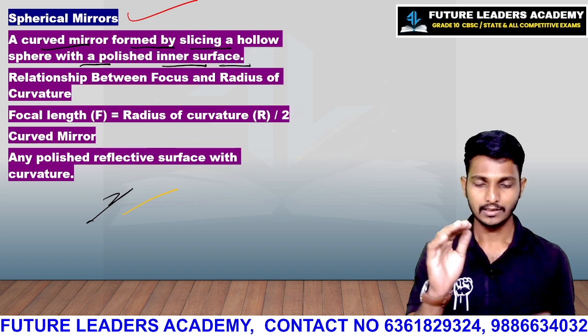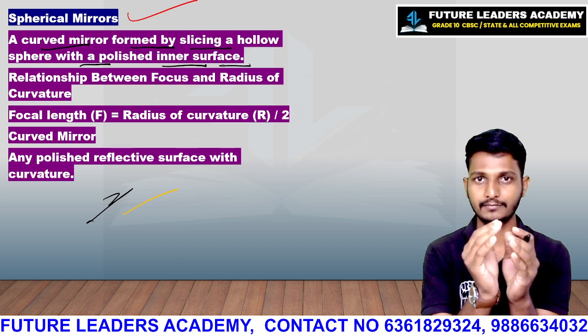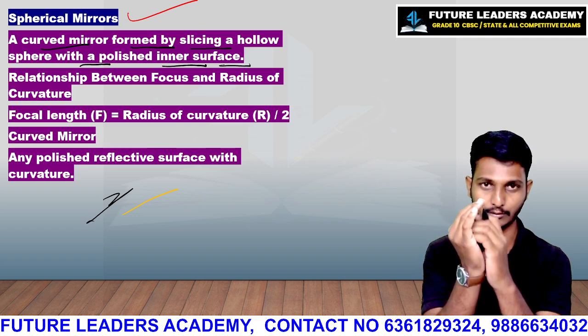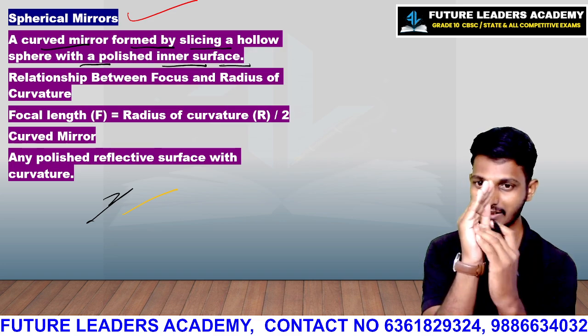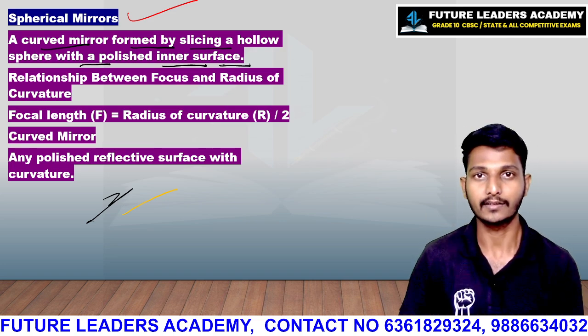Like this, consider this is a sphere. We will cut it in half, since it is hollow. This is the portion of it. So this is the half hollow sphere, right? This surface or this surface, there are two different types of mirrors.